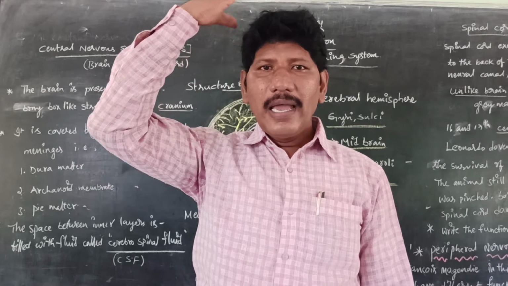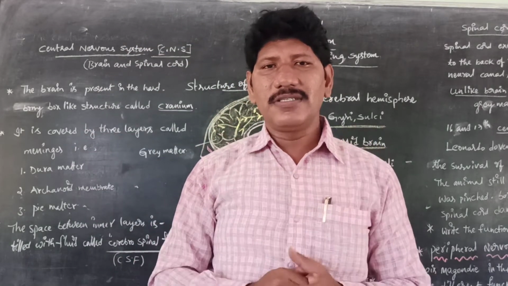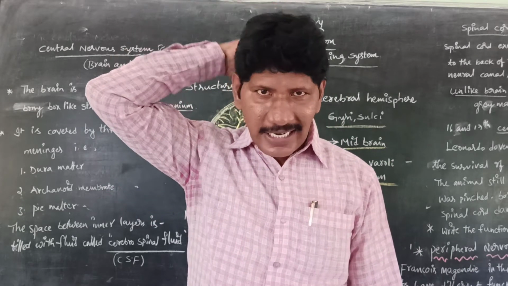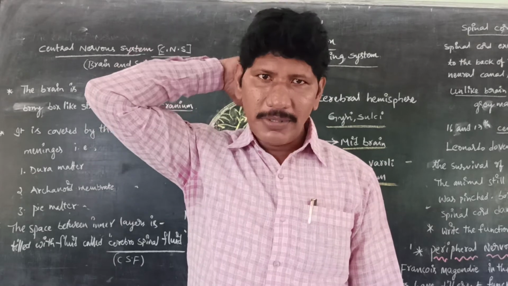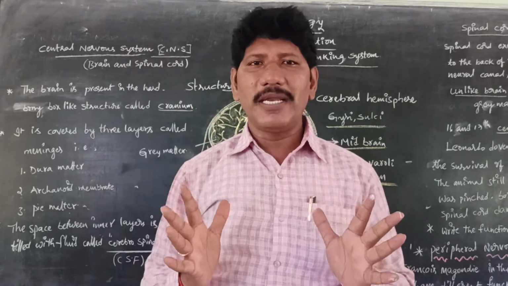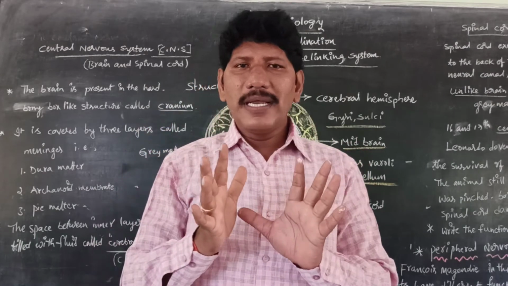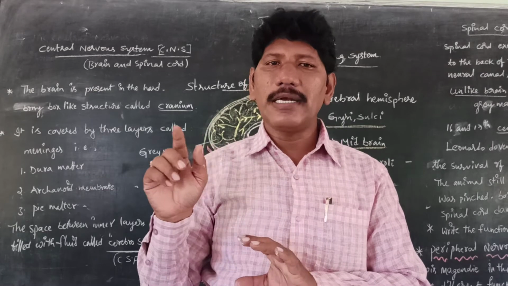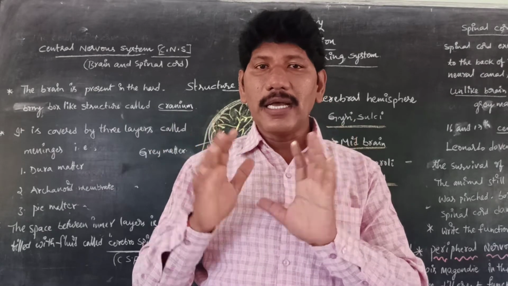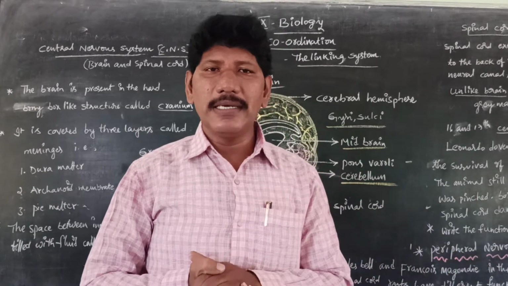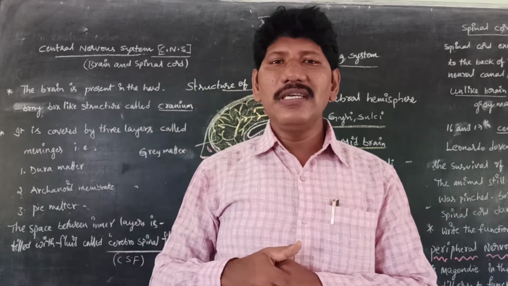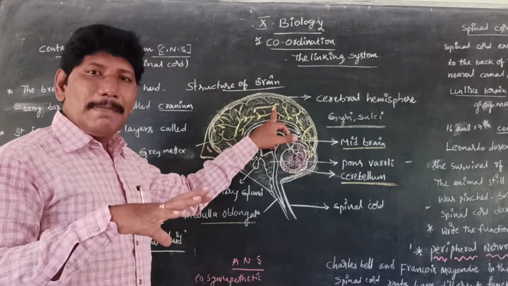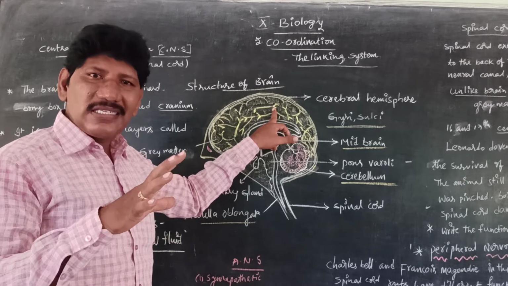The brain has mainly three divisions: forebrain, midbrain, hindbrain. The forebrain is the largest part of the brain. Our total human brain weighs 1400 grams. What is the total weight of the human brain? 1400 grams. Out of 1400 grams of human brain, nearly 900 grams is cerebrum. So this is called the cerebrum. The cerebrum is the major part of the brain. It is the largest part.